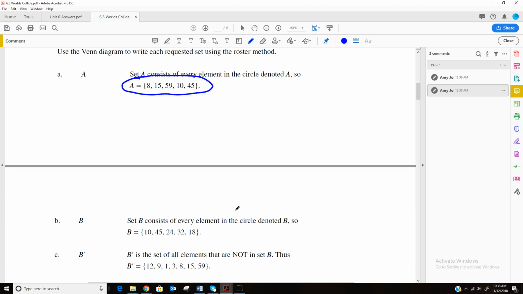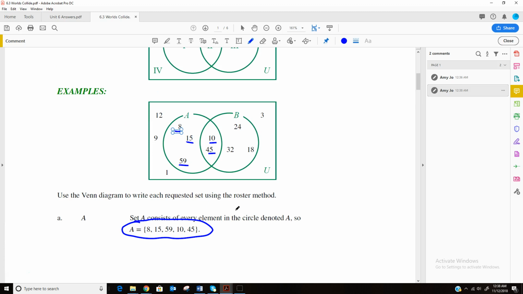Then we'll do the same thing with B. I'm going to write it up here since we can't really get both of them on the same page. So B would be equal to 10, 45, because even though they're in A, they're still in the circle of B. B is everything that's in the circle. So 10, 45, 24, 32, and 18.